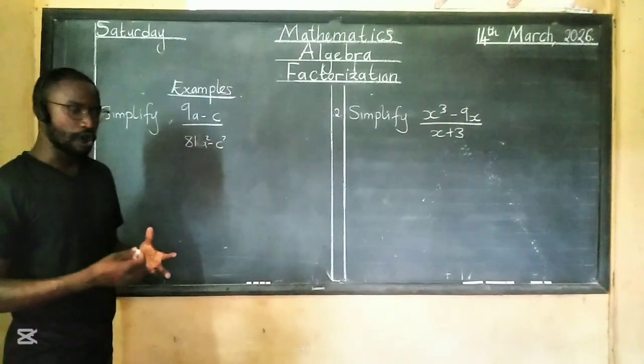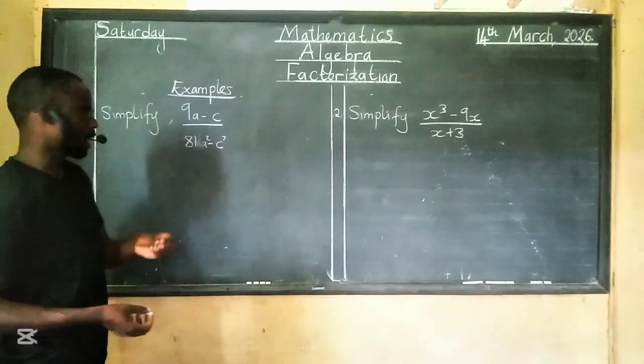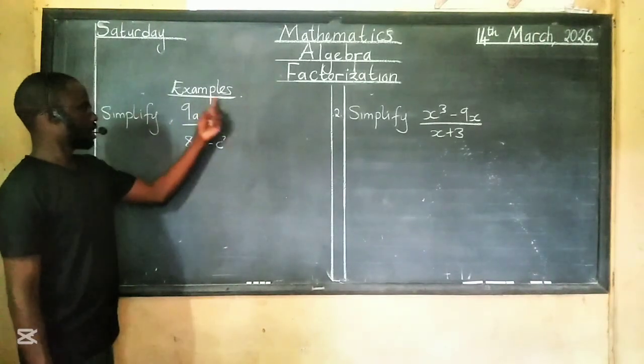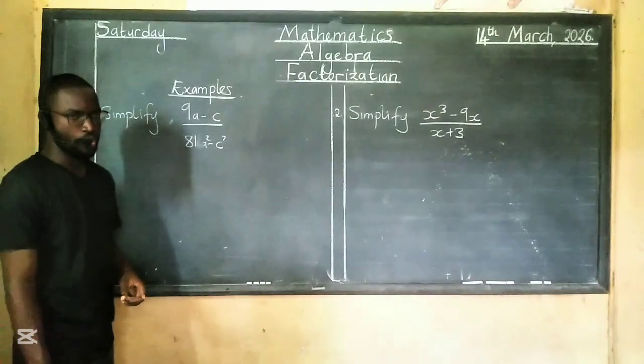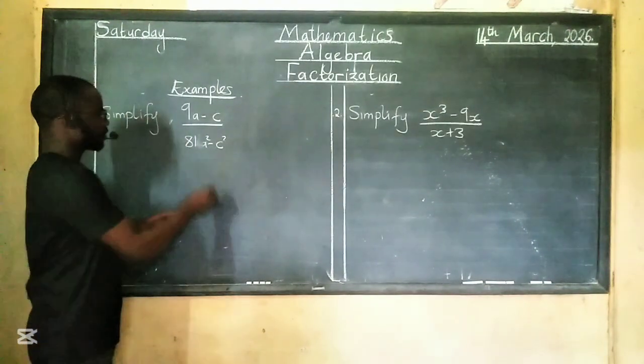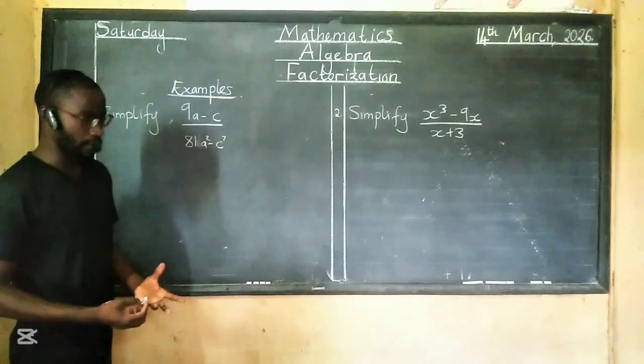It's easier to work with if you just get the part you need to factorize. So ask yourself this: is there a need for us to factorize the numerator here? No. But the denominator down here can be factorized using difference of two squares.